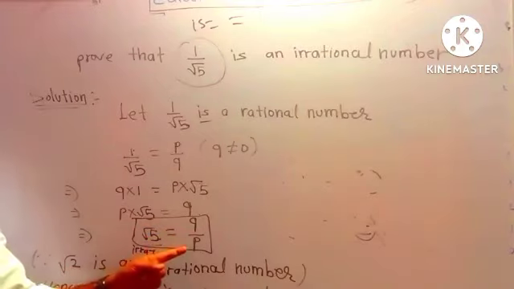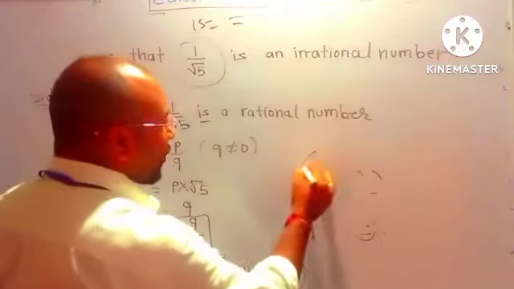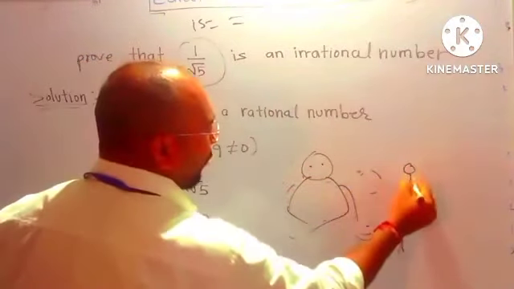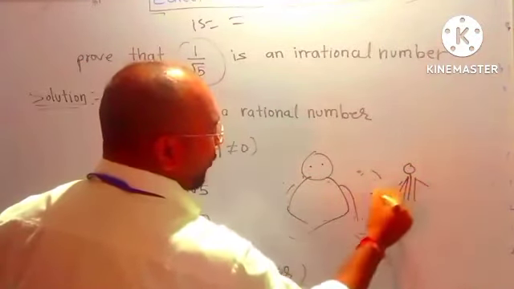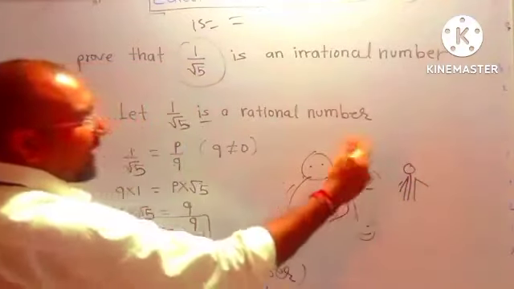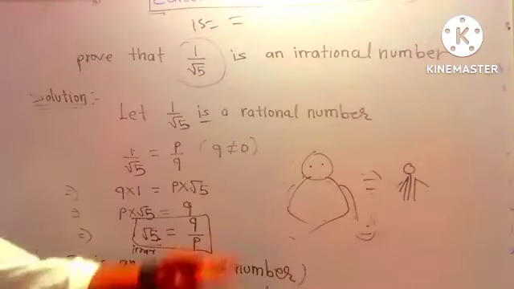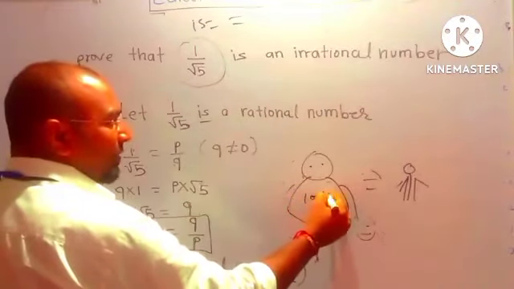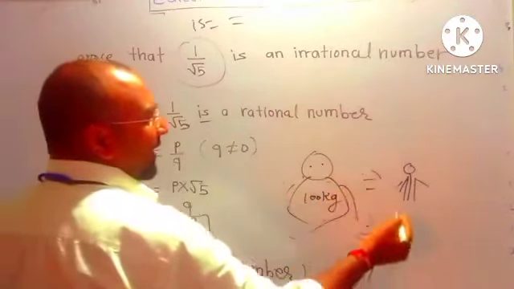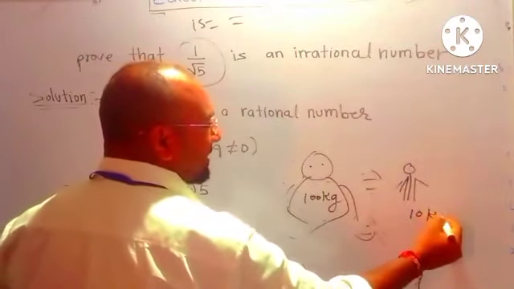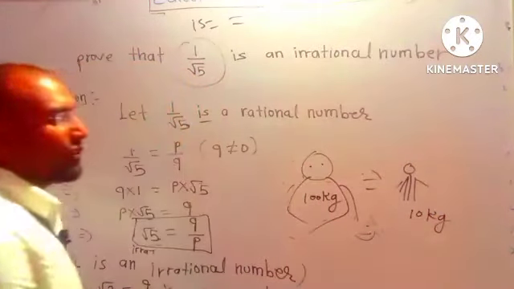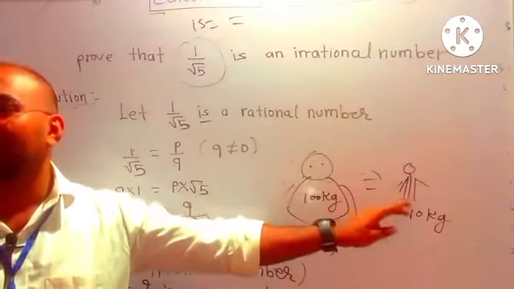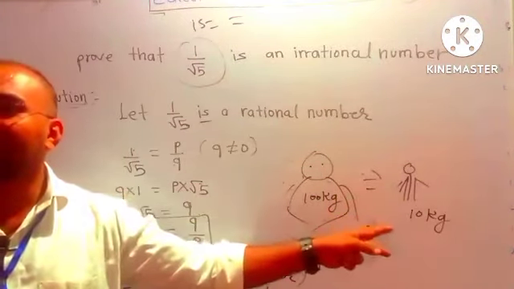दोनों आपस में क्या है? बराबर है. If I draw a diagram, one is this type of boy and one is this type of boy, and I'm telling you both are equal. दोनों आपस में बराबर है. Is this true? सही है. The weight of this boy is 100 kg. इसका वजन कितना है? 100 kg. And the weight of this boy is 10 kg. इसका वजन कितना है? 10 kg. And I'm telling you that both are equal. Is this true?